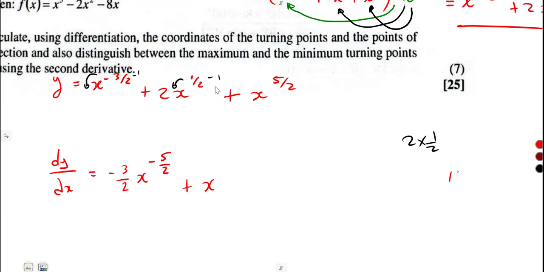So this is half minus 1. So half minus 1 is going to give us minus half. So that's x to the exponent of minus half. Okay, we move on. We have got x to the exponent of 5 over 2. We do the same thing. Drop the power, subtract 1. So 5 over 2 minus 1 is what? 3 over 2. Okay, so this is what we have.